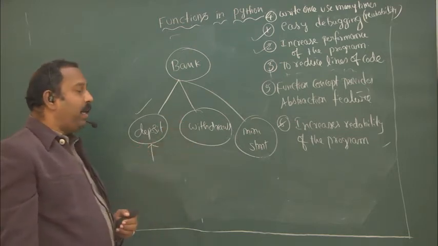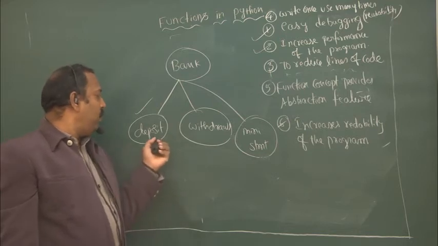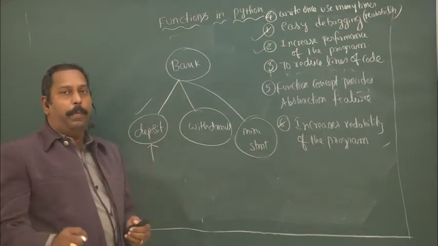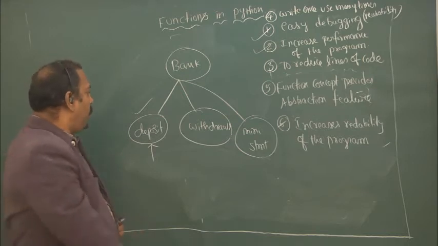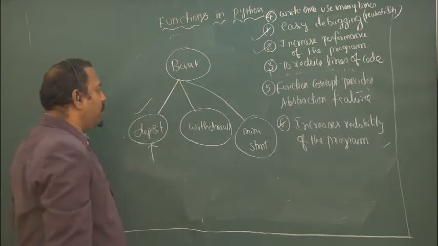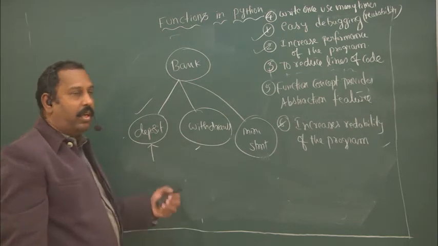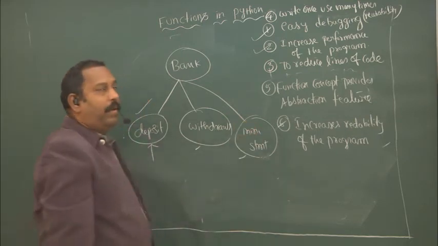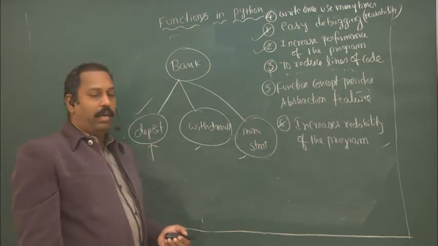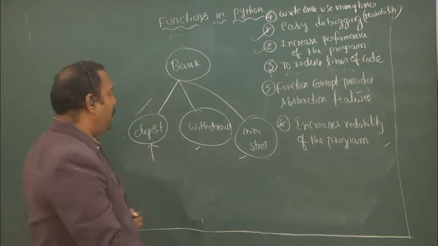What will this function do? This function will perform only the deposit operation. That means a particular task can be done by using a function. This function can be used only for withdrawal. This function can be used only for mini statement. Like this we can divide the code into functions in a real-time example.